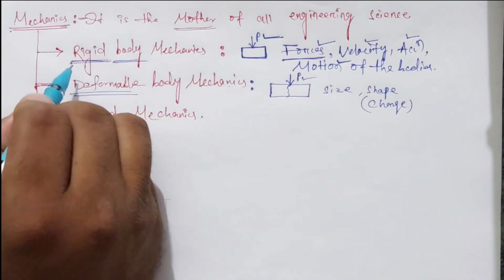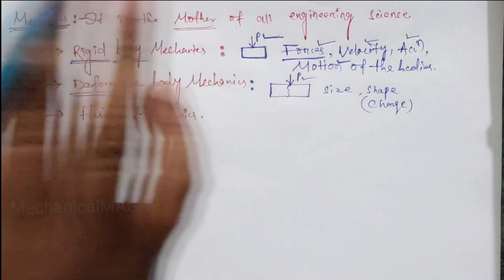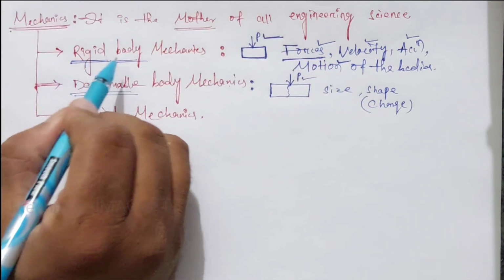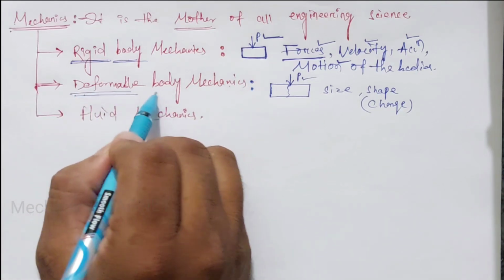That should be focused on in the rigid body. And if the body breaks due to the force, we will not discuss that in rigid body mechanics; that is discussed in deformable body mechanics.